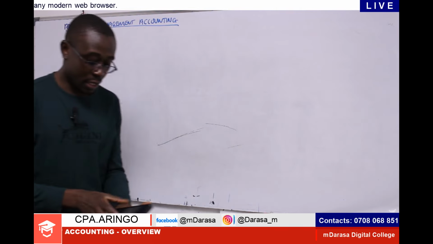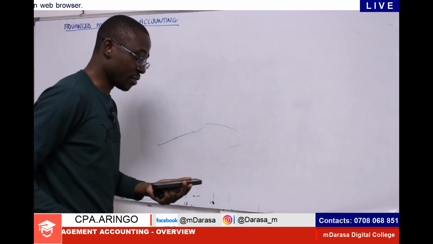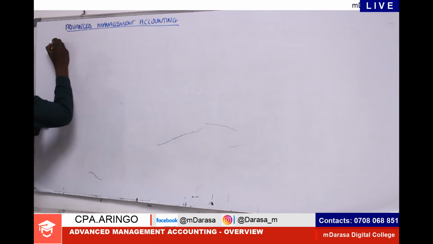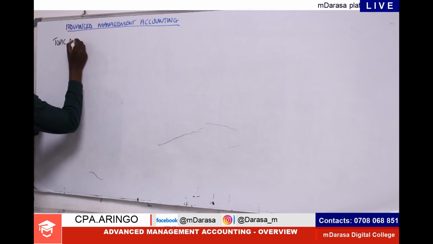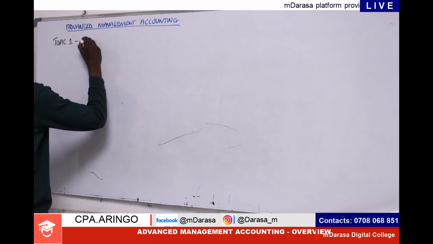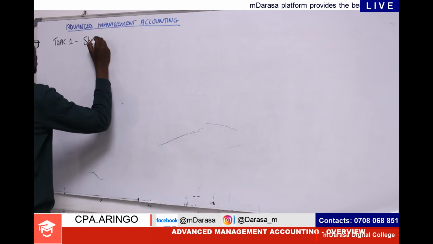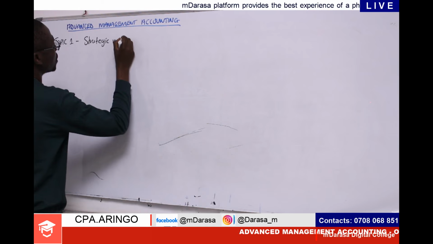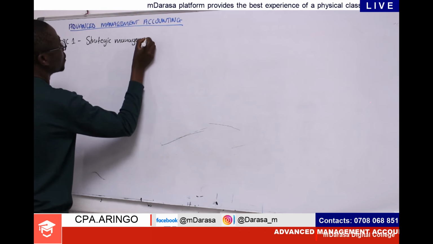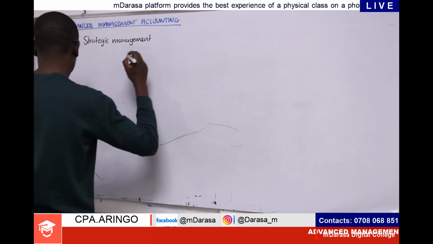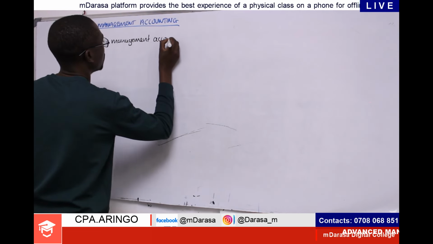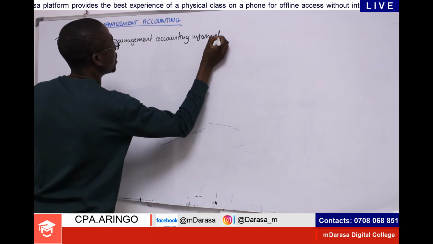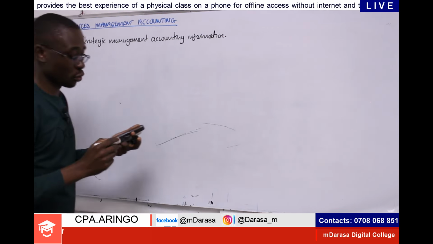Number one, a very interesting and very engaging topic. Topic number one, you'll be expected to cover what you're referring to as strategic management accounting information. These are what we will be required to cover in topic number one.